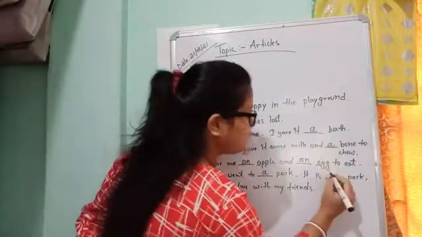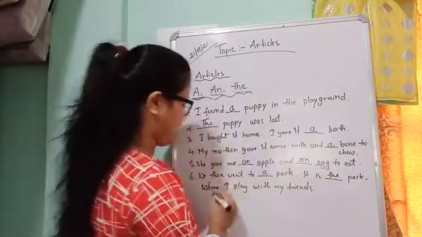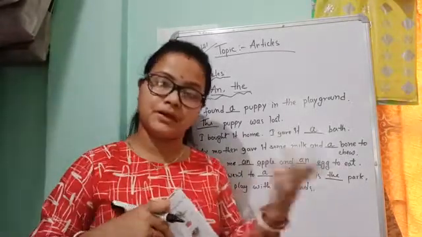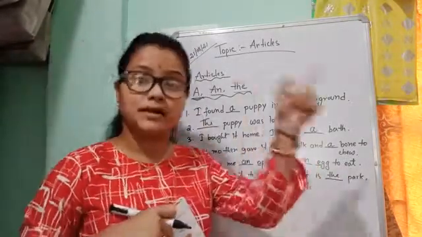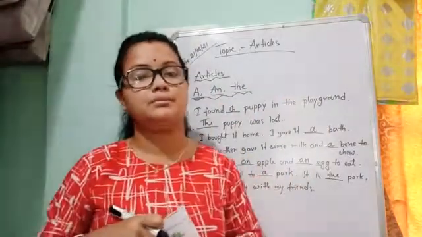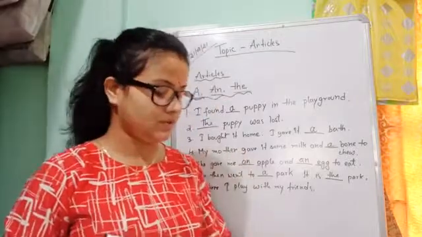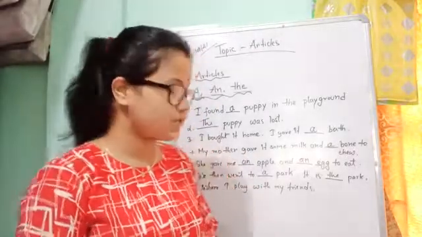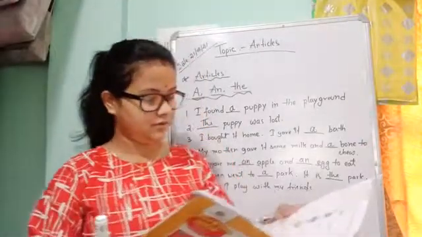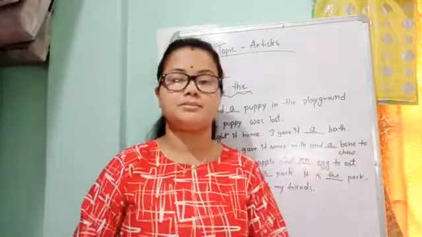It is the park where I play with my friends. I went to a park. Next, it is the park. I am talking about that particular park. So it is the park where I play with my friends. Like this you have to practice at home. Go through page number 48 and 49 for better understanding. This will be your self practice.